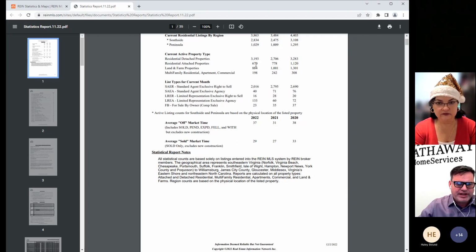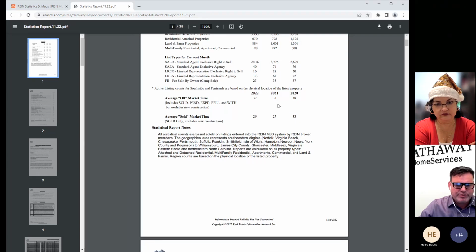Also, attached properties is down 100 properties, while detached is up 400, but still less than 2020. All right, you have your standard agent, which is the typical listing that's in REIN, standard agent exclusive right, SAER. The preponderant, most of them here, and you can see that that number is down by about 700.